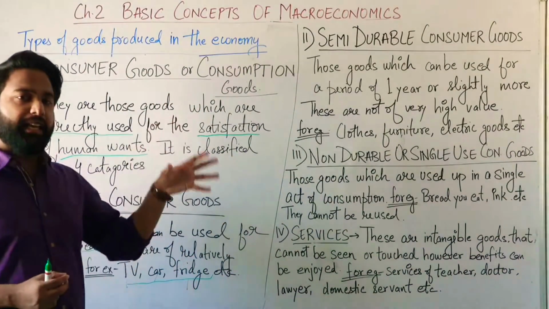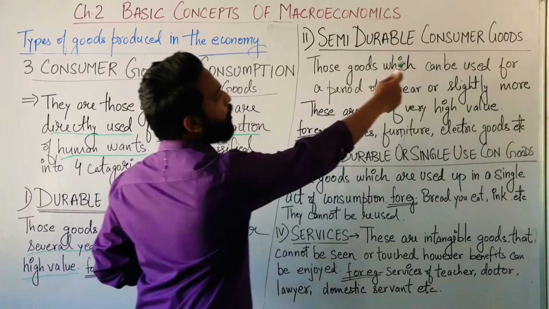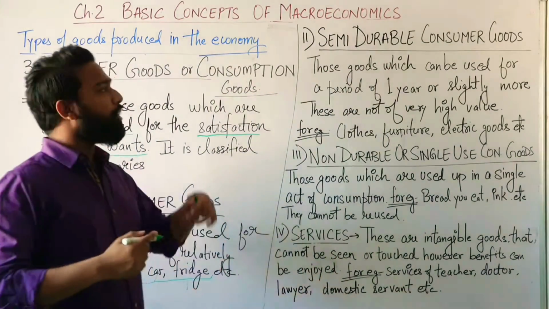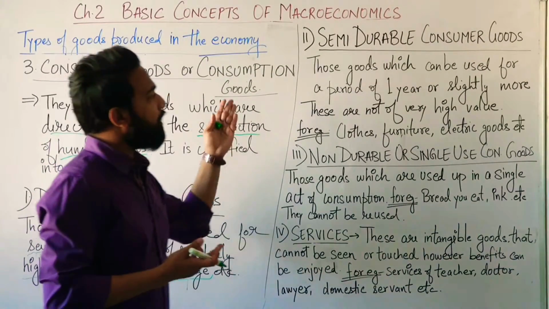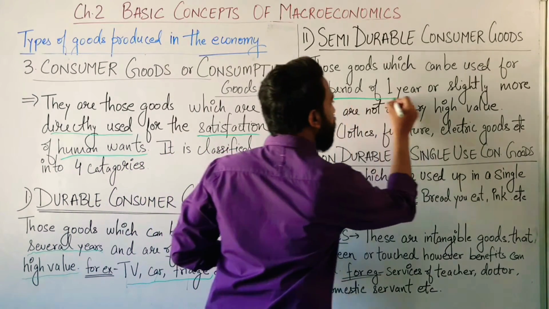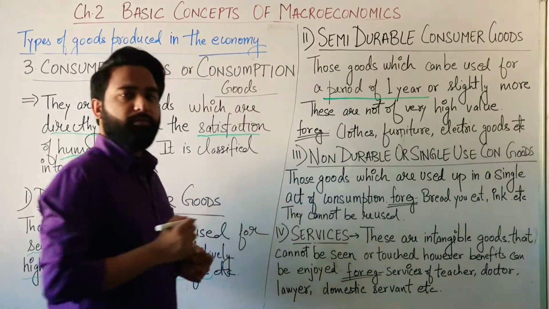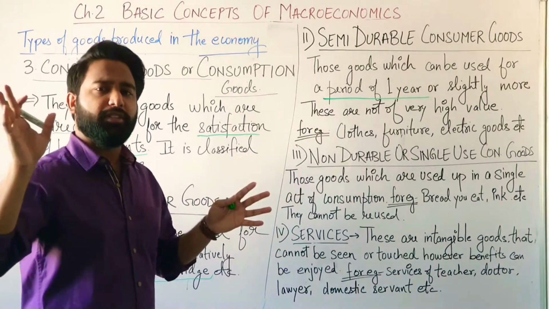Now, the second type of consumer good is semi-durable consumer good. Now, what are semi-durable consumer goods? Those goods which can be used for a period of 1 year, or slightly more, not more than 2 years.